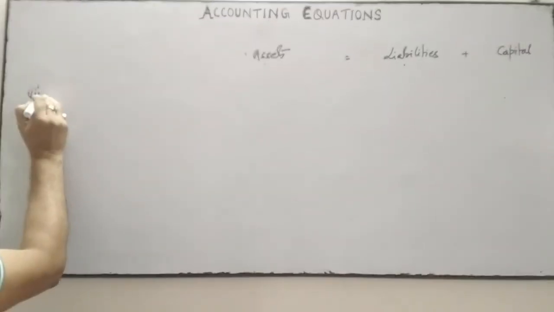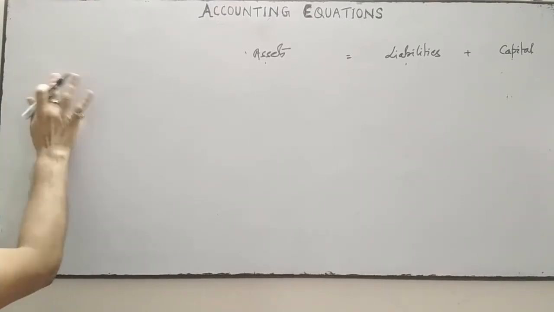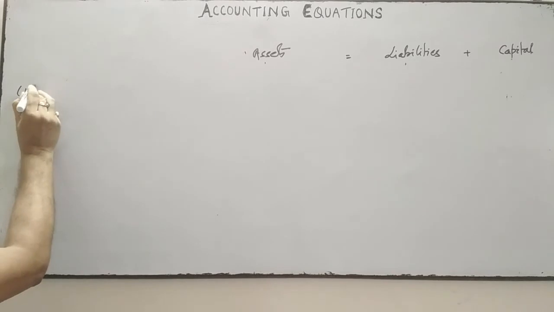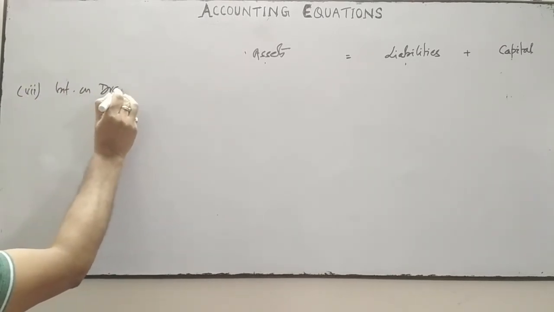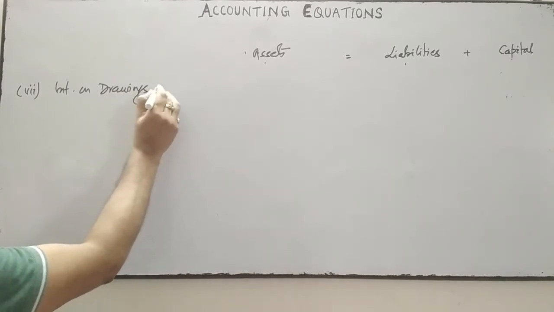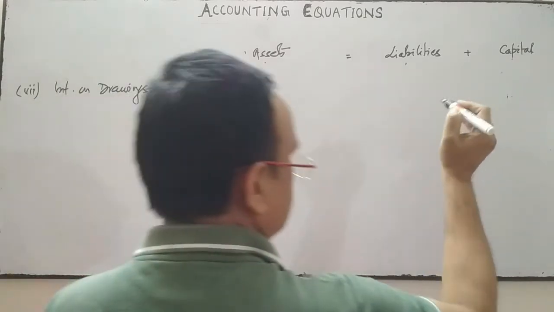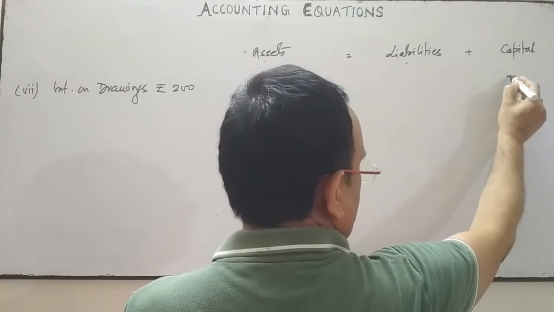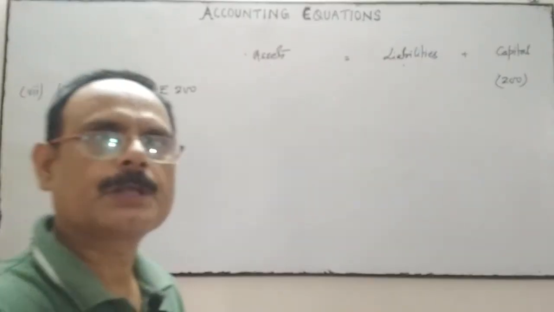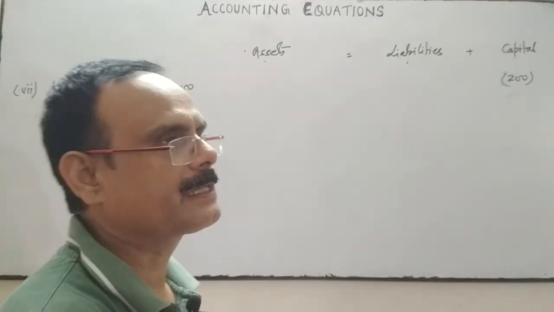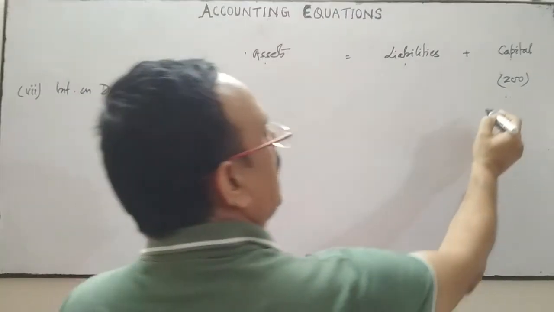Similarly, point number 7 is related to interest on drawings. Suppose it is 200. Interest on drawings will be deducted from the capital, because interest on drawings will reduce the capital, and at the same time interest on drawings is income for the business, so add to capital.